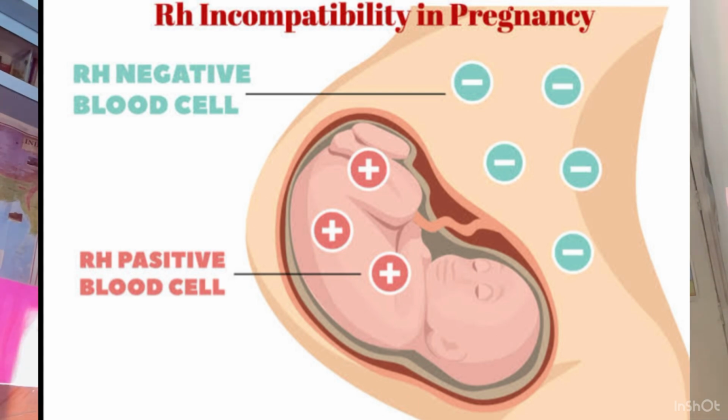However, during the delivery of the first child, there is a possibility of exposure of the maternal blood to a small amount of the RH positive blood of the fetus. This could be fatal for the baby, and it could lead to severe anemia and jaundice in the baby. This condition is known as erythroblastosis fetalis.